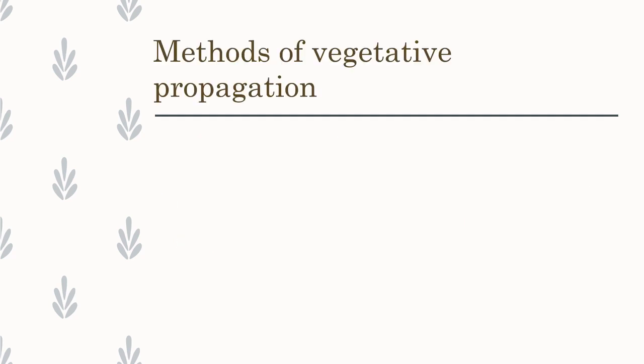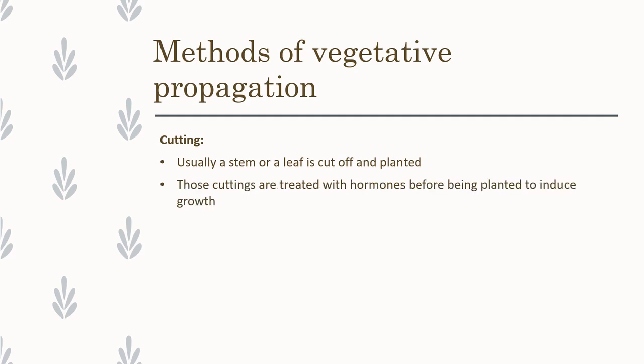Here I have given some of the methods of vegetative propagation. The first method is cutting. So what is cutting? Commonly we use this method in our home. A portion of a stem or leaf is cut off and planted in the soil. While choosing the cutting method, we need to treat the sample with plant hormones.